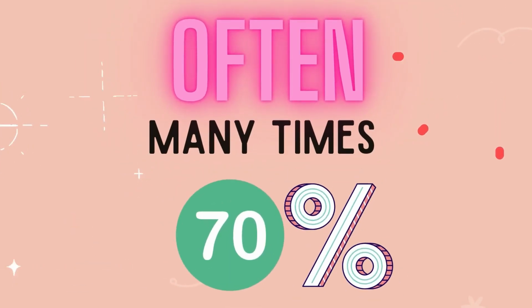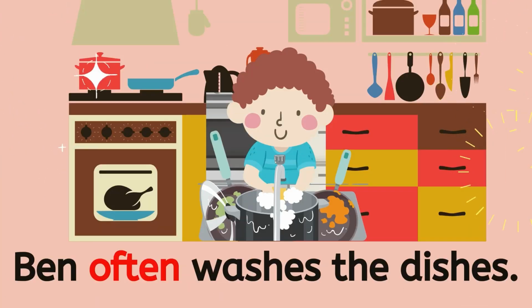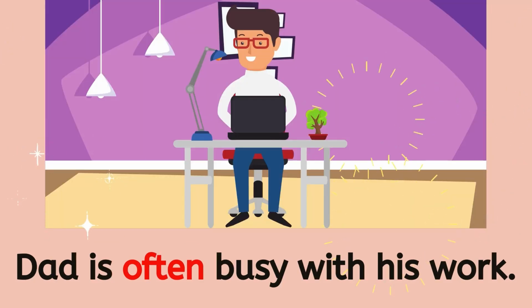Often means when the action happened many times. It happens 70% of the time. For example, Ben often washes the dishes. Dad is often busy with his work.